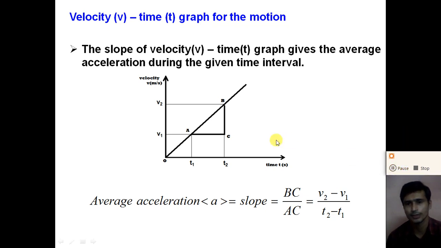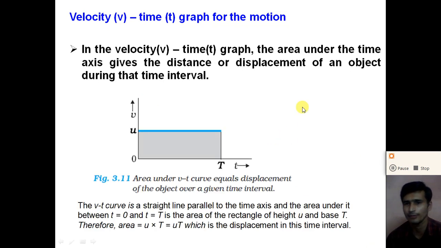So dear student, the next important use of the velocity time graph is that from it we can calculate the distance traveled by the object or the displacement of an object during a given time interval. How can we calculate this from the velocity time graph?